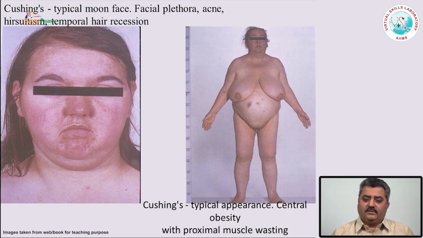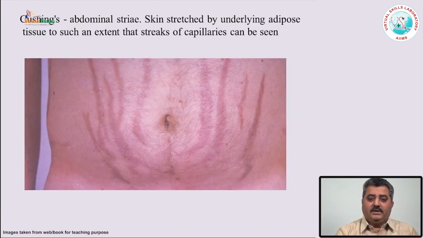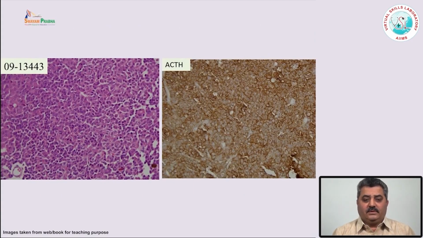These are very characteristic of Cushing disease or Cushing syndrome. And they have central obesity, wasting of the muscle, maybe muscle weakness, and very prominent striae. All these are very characteristic features of ACTH secreting pituitary adenoma.